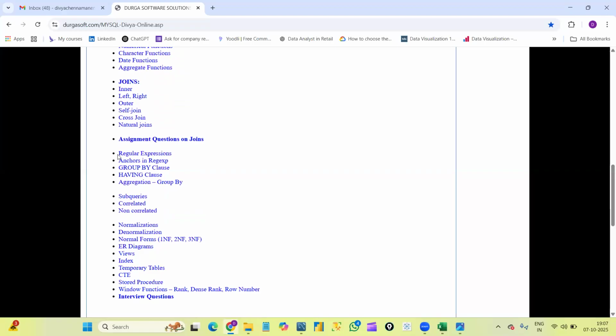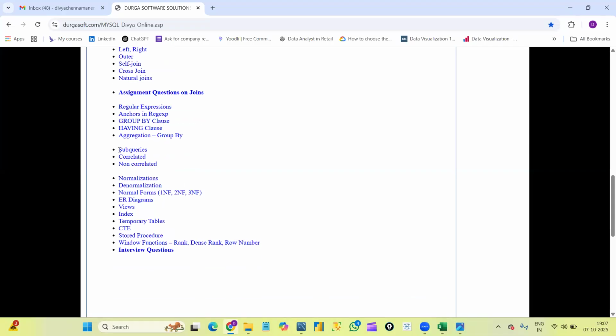Next, regular expressions. Regular expressions are again used for pattern matching of the data, just like the like operator, but we have so many anchors here. We can find patterns in so many ways by using regular expressions. Next, group by clause and having clause, using aggregate functions in group by. And then subqueries. We have many types of subqueries like correlated, non-correlated, single row subquery, and multi-row subquery. We will learn everything in detail.